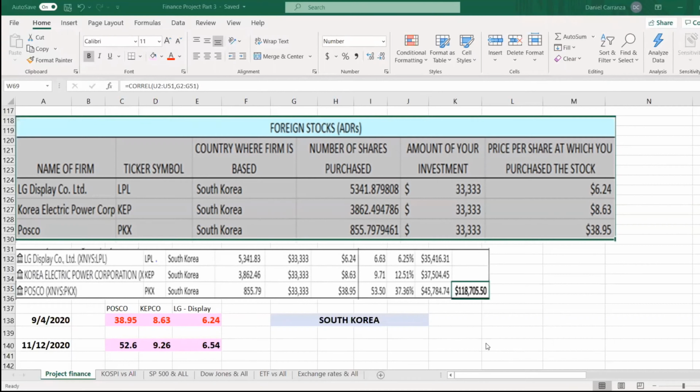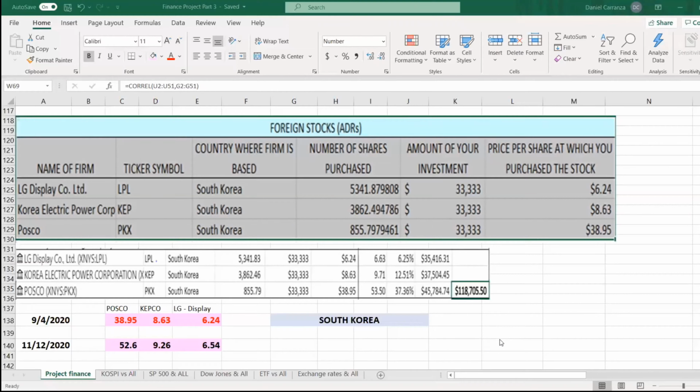So for our project, we picked three companies from South Korea. The first one was LG Display, which is a manufacturer and supplier for liquid crystal display. The second company is Korean Energy Power, which distributes energy to South Korean homes, and POSCO, which is the steel manufacturer. We spent $33,333 worth of stock for each company.